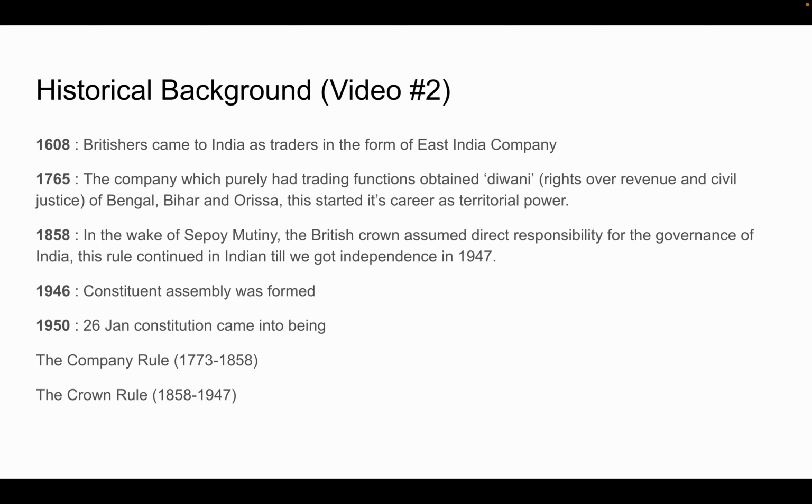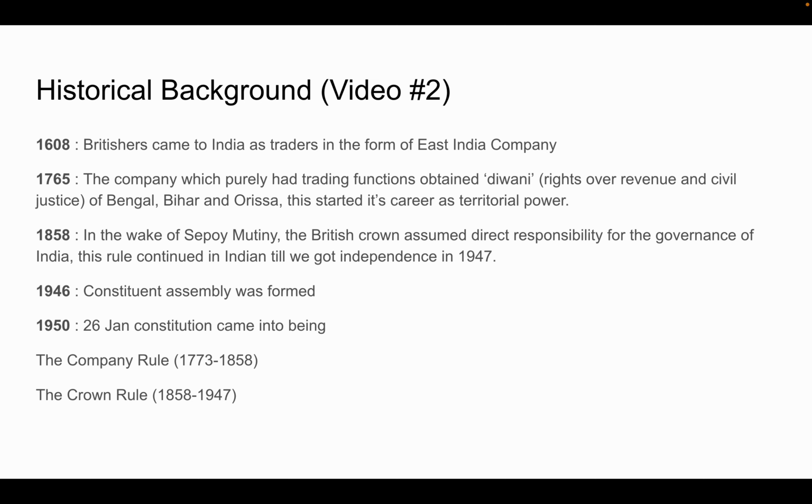As we know, in 1608 Britishers came to India as traders in the form of East India Company. In 1765 the East India Company, which was purely a trading company, obtained Diwani rights, which is basically rights over revenue and civil justice of Bengal, Bihar and Orissa, and this started its territorial power.